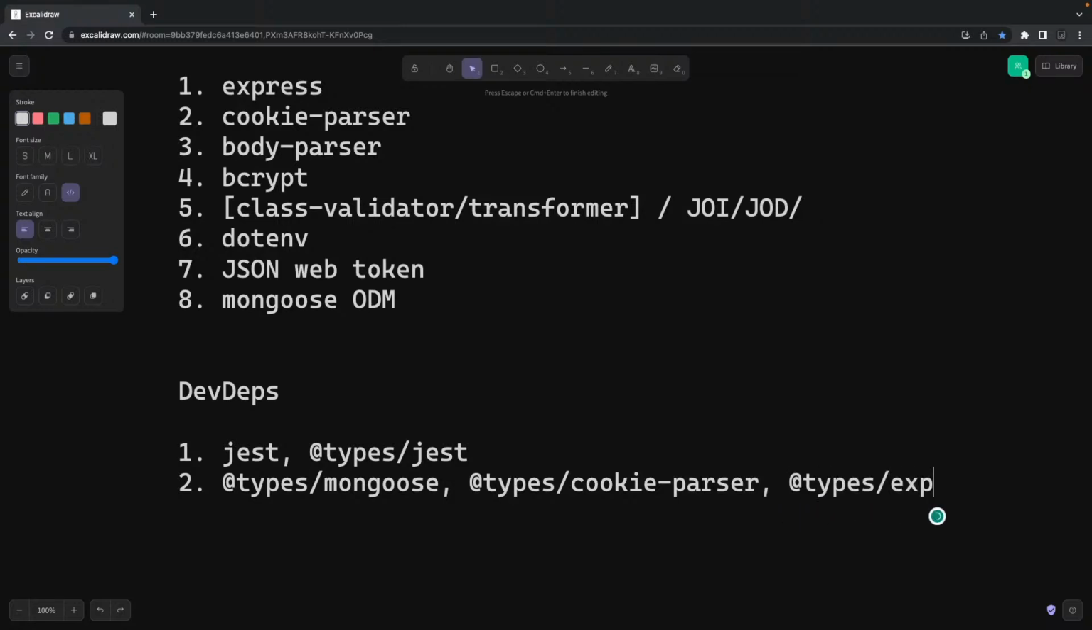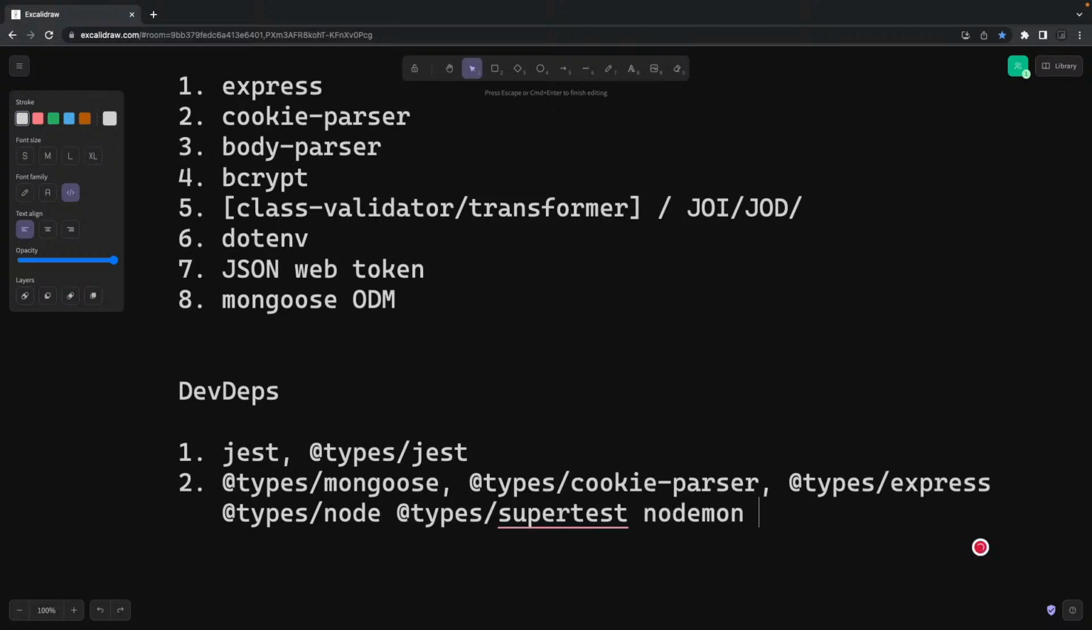So you should be familiar that these are the type definition packages which you need to add if you are using TypeScript. You also need types node, because Node also comes with its own typings. Types supertest, because we are going to make end-to-end tests. There we are going to make API calls. Nodemon, just to restart our server whenever we are changing our code, so that will be a part of dev dependencies. And then we have ts-node and TypeScript.